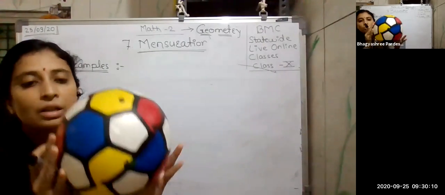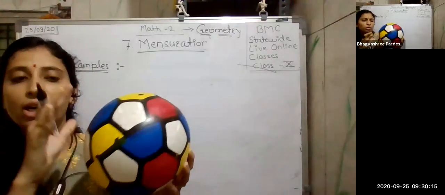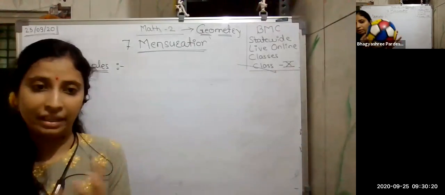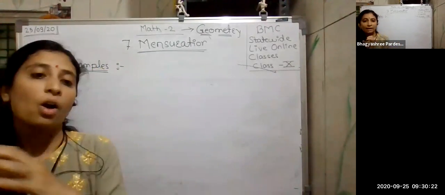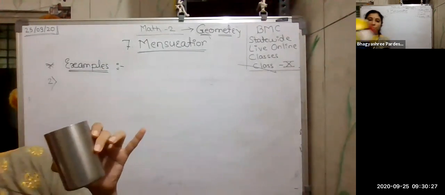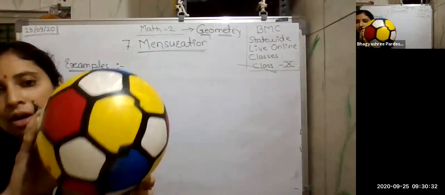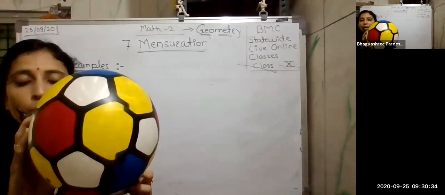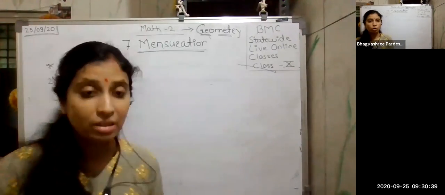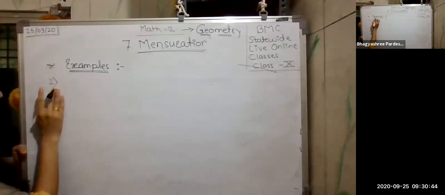What do I have to do? We have to melt this sphere. Means after melting, this will convert into liquid form. Then whatever material I get after melting this, I have to use that material to form a cylinder. Means from the sphere I have to form a cylinder. I have to melt the sphere, and whatever material I get, I am going to use that material to form a cylinder. So how to solve this? I'm starting with the answer directly.